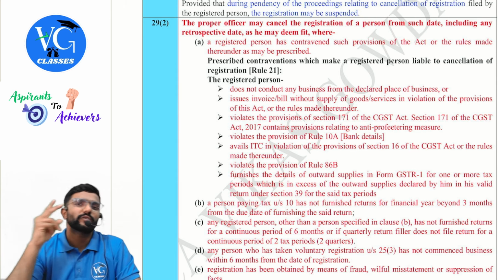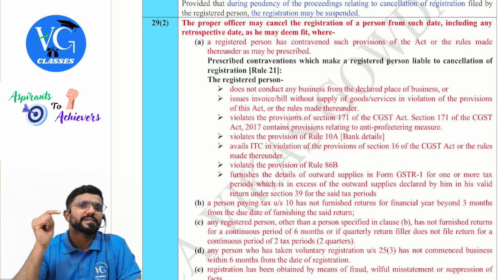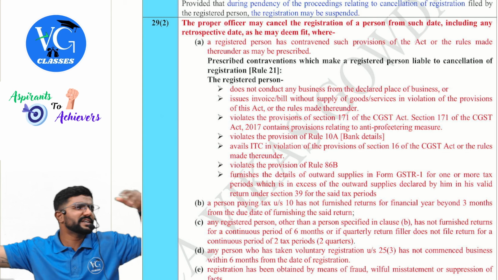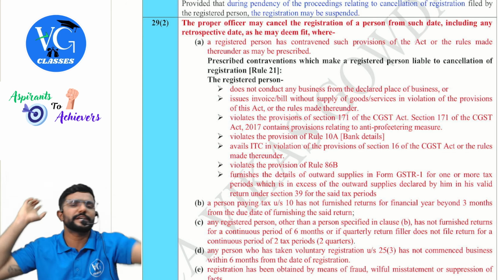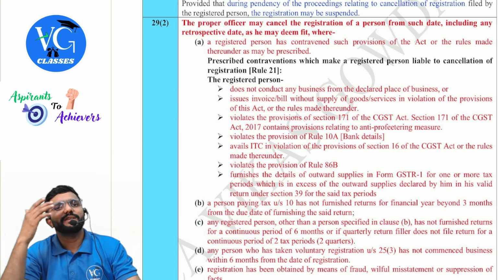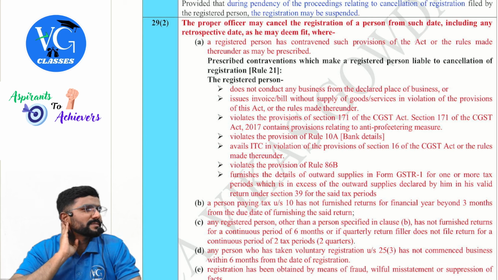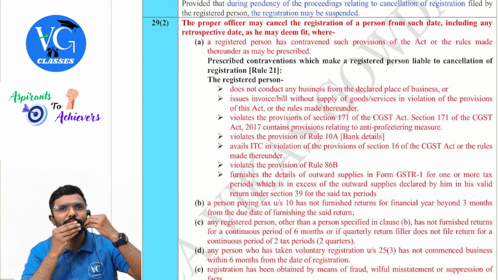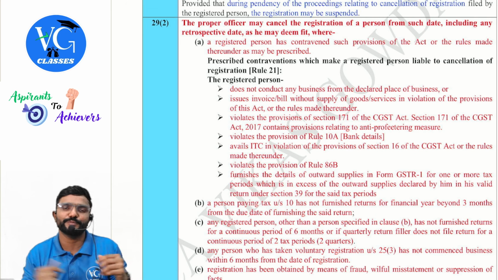Cancellation proceedings ending, you can have two results. One is, if the proper officer is happy with whatever reply you gave, or else you filed all the pending returns, whatever default was there, you made it good. Then he may tell you to continue as a registered person. Will the suspension come to an end? Yes. Will my registration continue? Yes. Can I continue my show? Yes, I can continue my show.